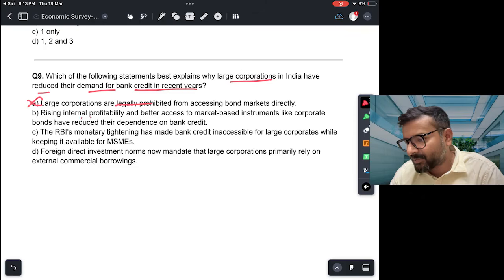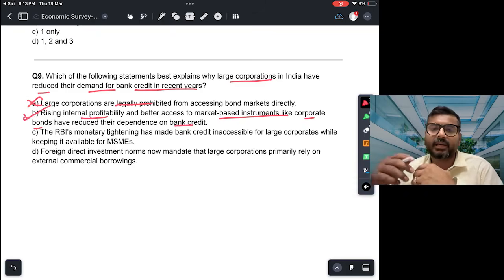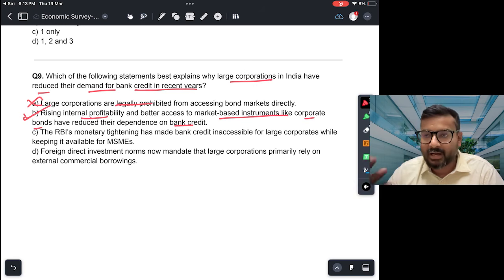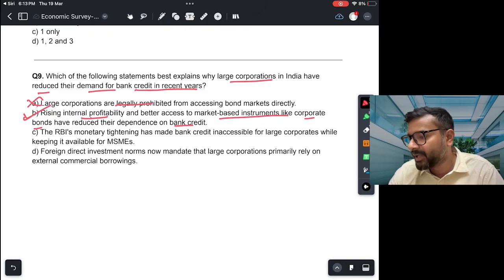Second, rising internal profitability and better access to market-based instruments like corporate bonds have reduced their dependence on bank credit. So this is correct. This is the reasons. एक तो large corporations का profitability बढ़ गया है. Once the profitability has increased, they have funds available within the corporation only, and also they have more access to market based instruments like corporate bonds, so they can float bonds in the market and people can invest money in that company. तो उससे क्या होता है कि बैंक में जिस रेट से मिलता है उससे कम रेट में मार्केट इंस्ट्रूमेंट्स से मिल जाता है, मार्केट इंस्ट्रूमेंट्स कॉर्पोरेट बॉन्ड से मिल जाता है. So this is the correct answer.